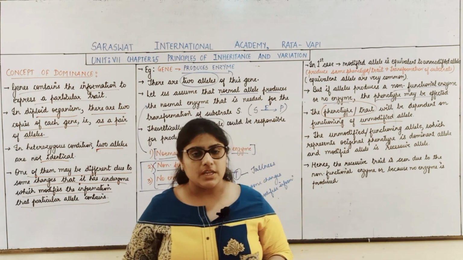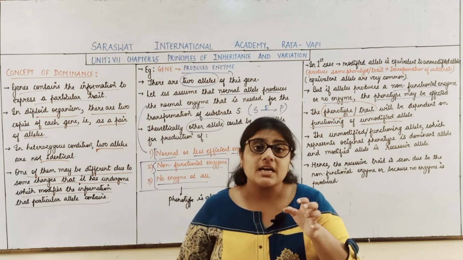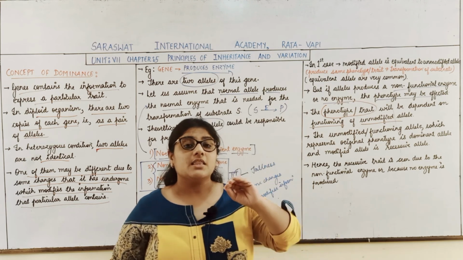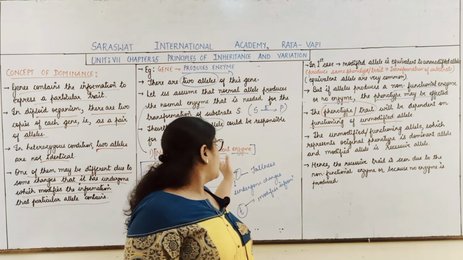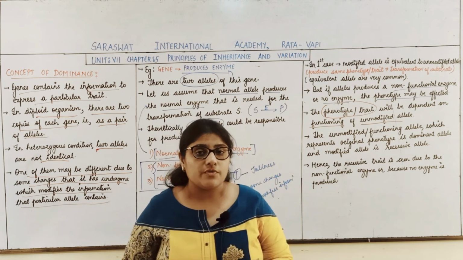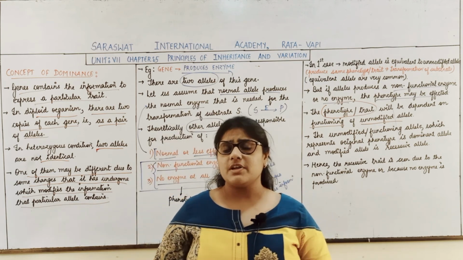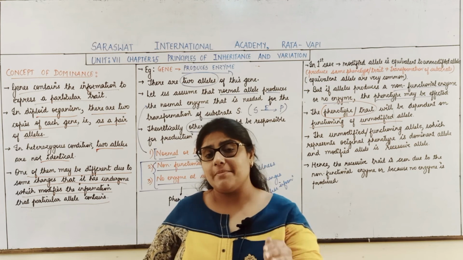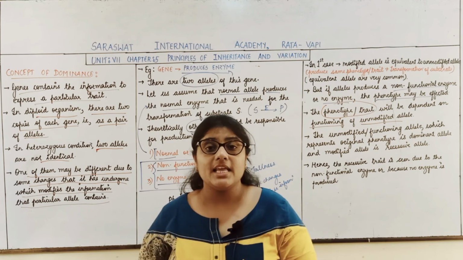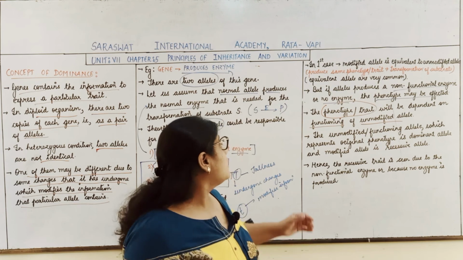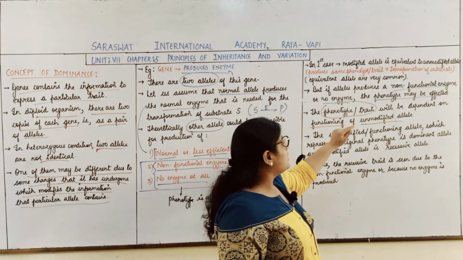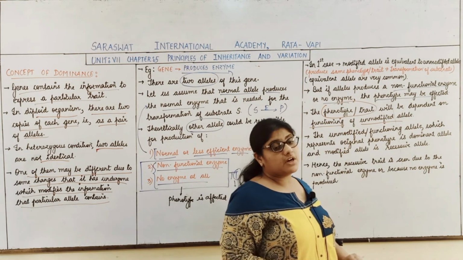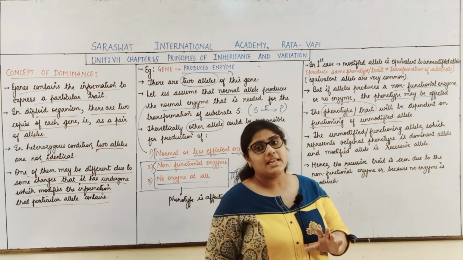Listen very carefully, students. In the condition where the modified allele produces a non-efficient or non-functional enzyme, or if it produces no enzyme at all, then the phenotypic trait is dependent upon the functioning of the unmodified allele.